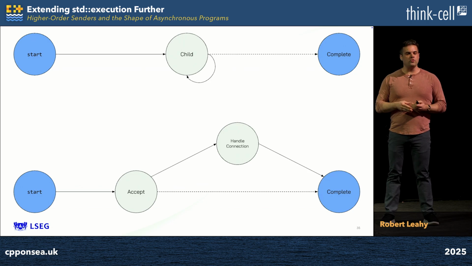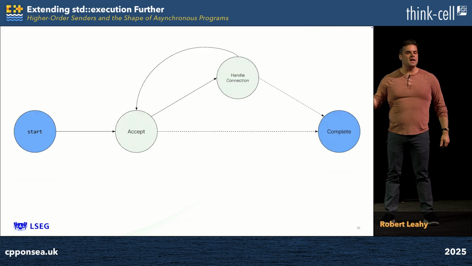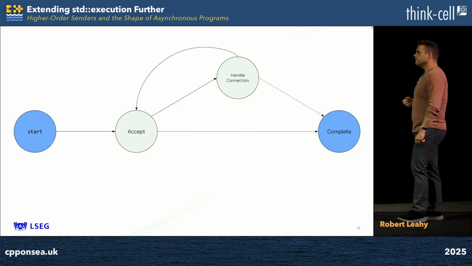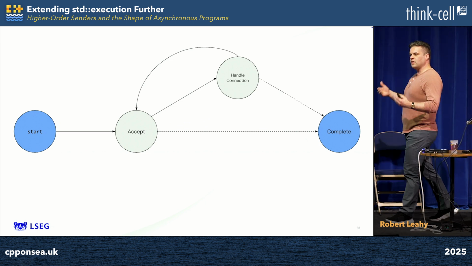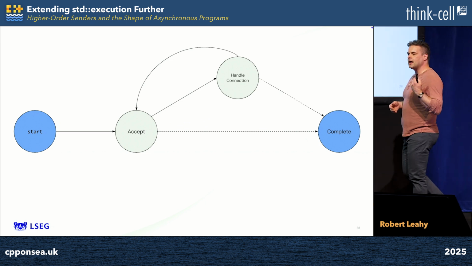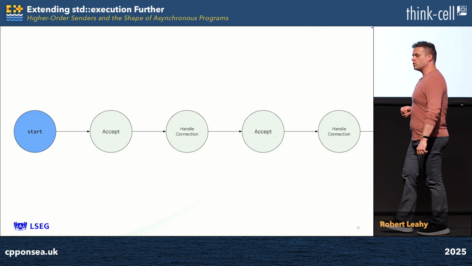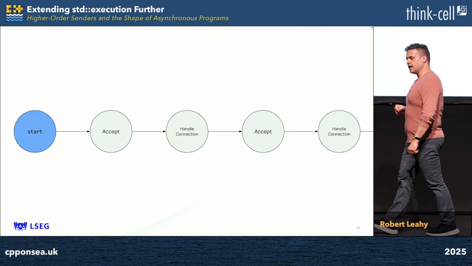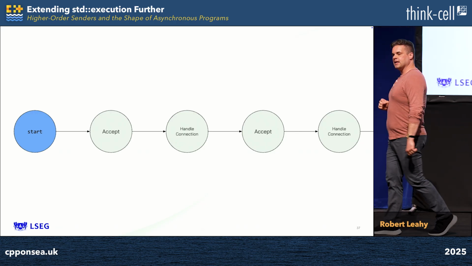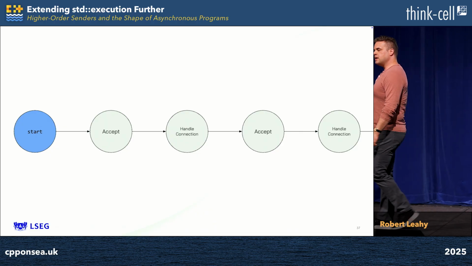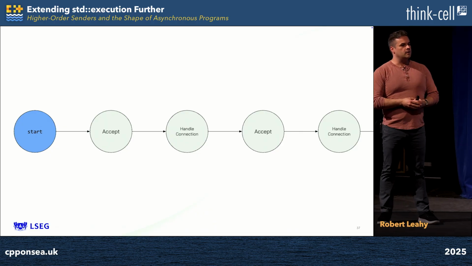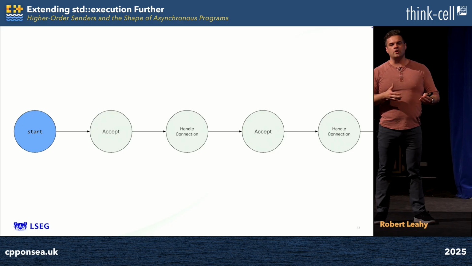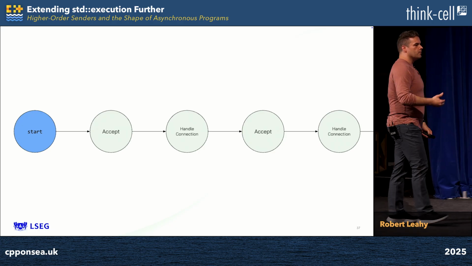Now we're ready to combine these two diagrams. We're ready to merge them into one diagram of the asynchronous execution we actually authored on the preceding slide. Maybe the problem is clear from this diagram, but if it's not, I'm going to flatten it. I'm going to render it as a straight line. I'm going to show you what actually happens when you run this program. You accept, and then you handle a connection, and only after you've finished handling that connection do you accept again. What we've written is an asynchronous network server which handles exactly one client at a time, the sort of network server that would probably not be considered useful or interesting by most people.